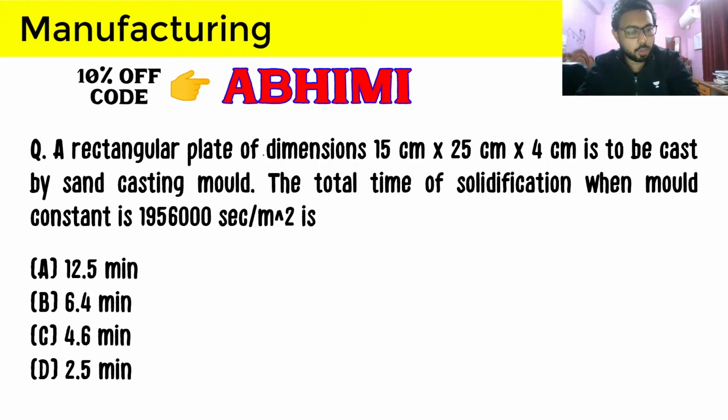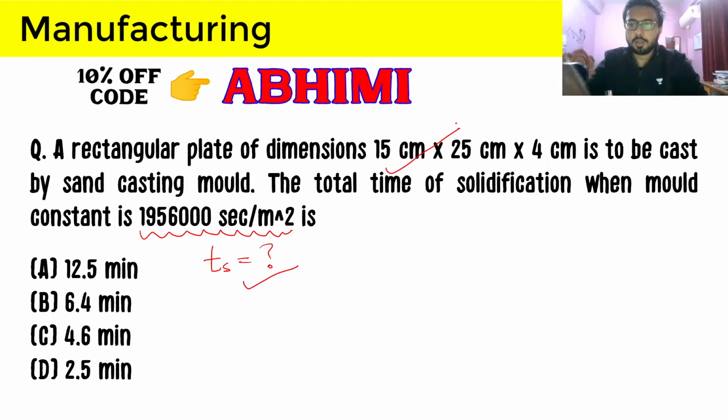Again, if you are still watching, if you are following the class, then what will be the answer to this question? We have to find the total solidification time here in minutes, and we have been provided with the mold constant and the dimensions of the casting. So what will be the answer here?